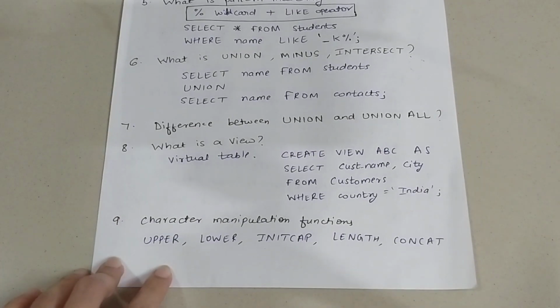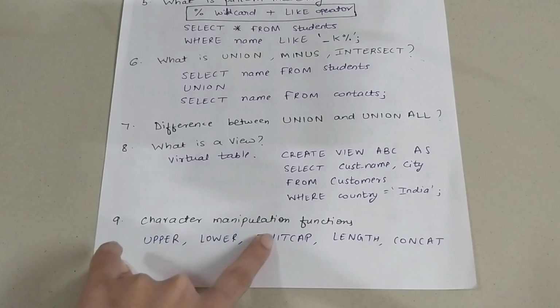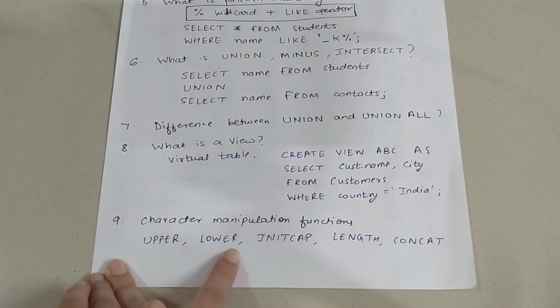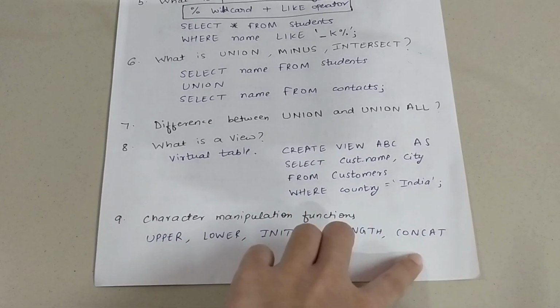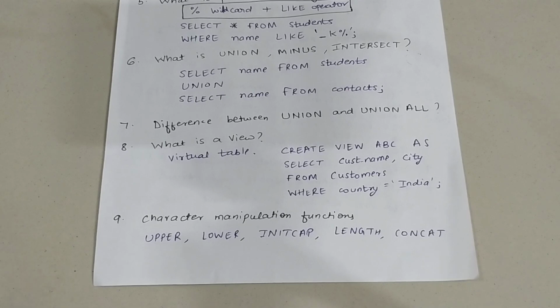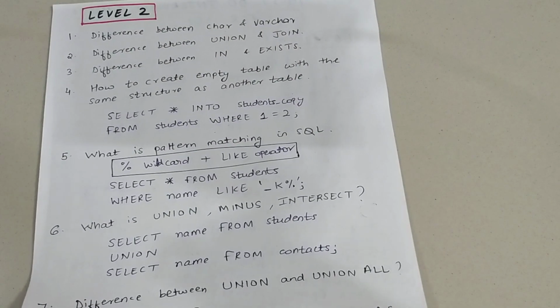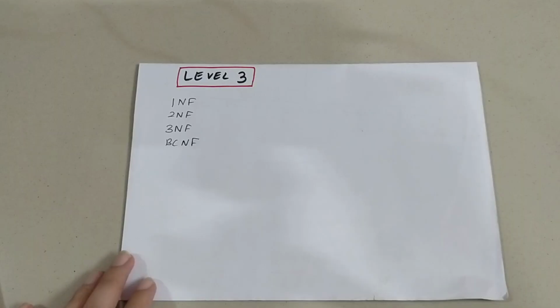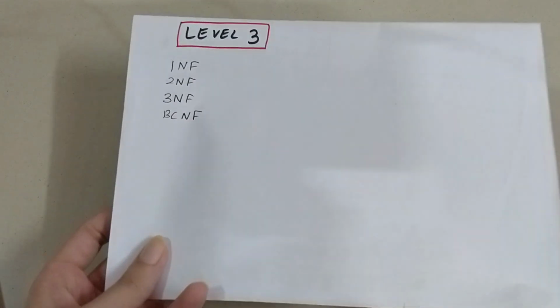Now our ninth question is, what are character manipulation functions? So basically upper, lower, initcap, length, concat, these are our character manipulation functions. So this is our level 2. Now let's go on to level 3. So this is our level 3.